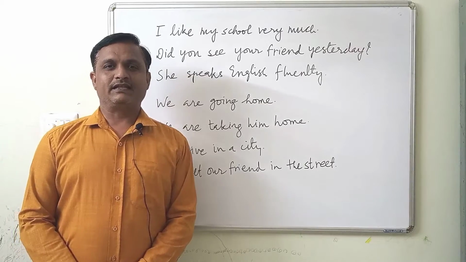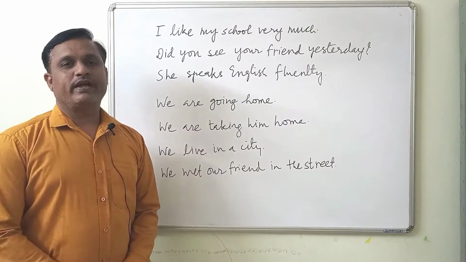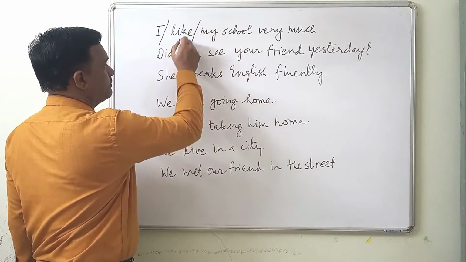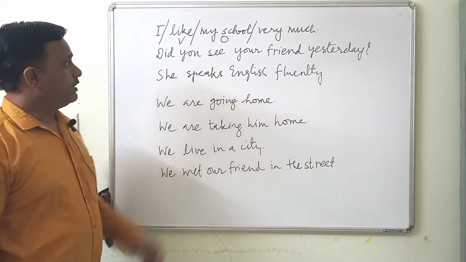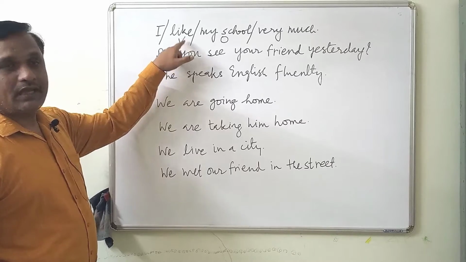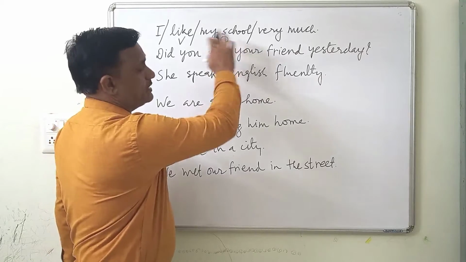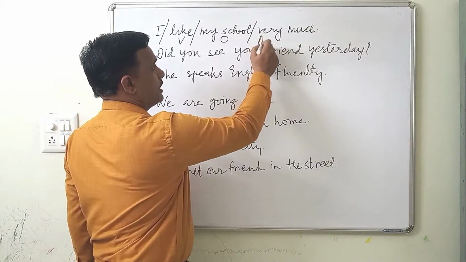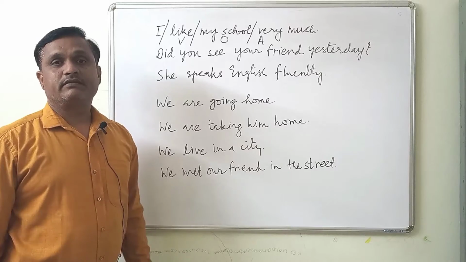Let's try to understand the place of an adverb in a sentence. I like my school very much. Let's analyze this sentence. I subject, like verb, my school is an object. If we ask this question to this verb, what do I like? I like my school. So we get the answer. So this is an object. Now what is this? Very much. This is an adverb. How much? Very much.